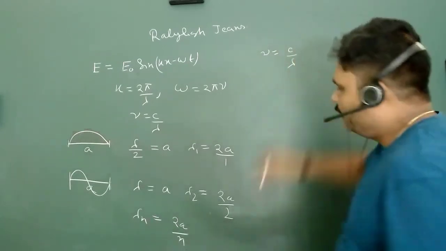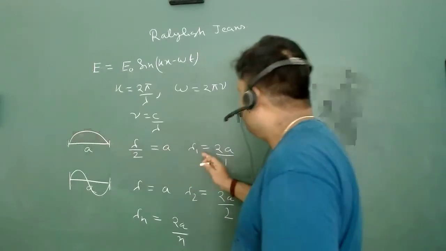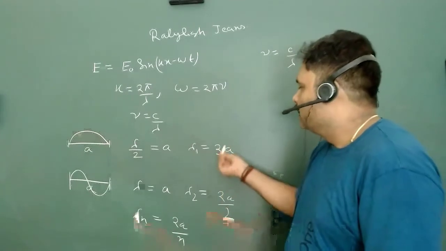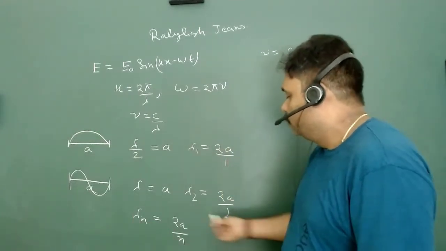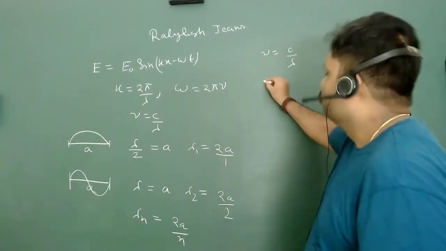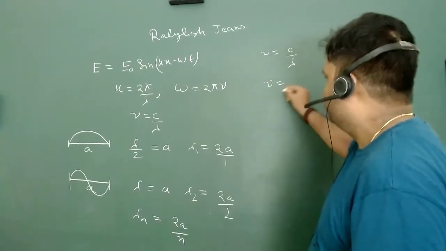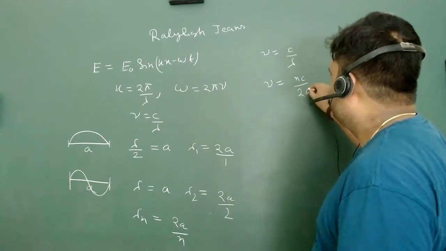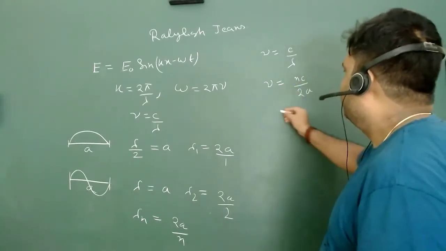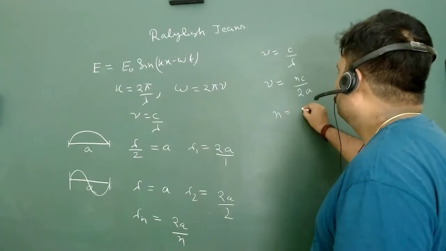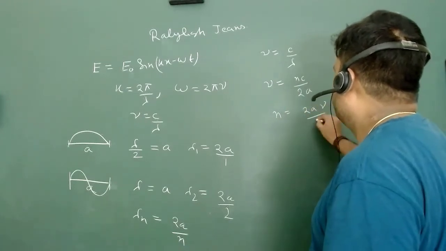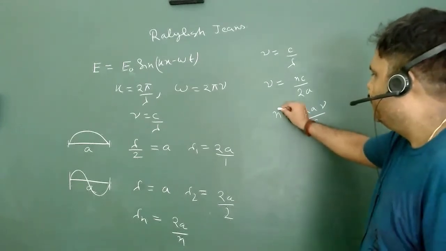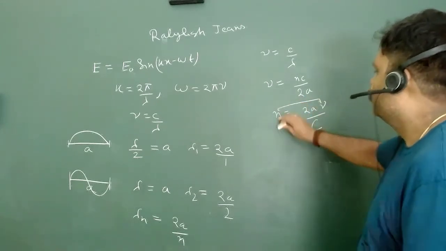So here we can see that the lambda are not arbitrary. They are discrete in nature. The values are either 2a by 2 or 2a by n. So this nu can be written as nc upon 2a, and this n can be written as 2a nu upon c. Now, look at here. This n and nu are correlated to each other.